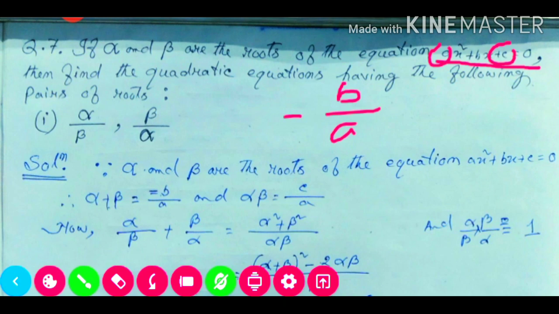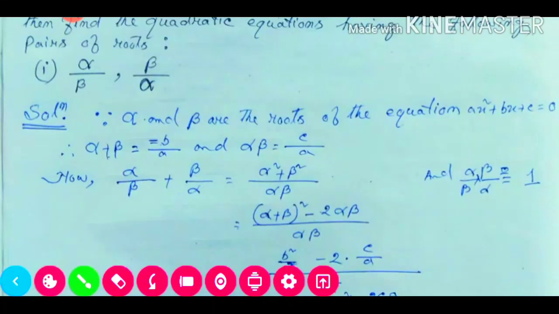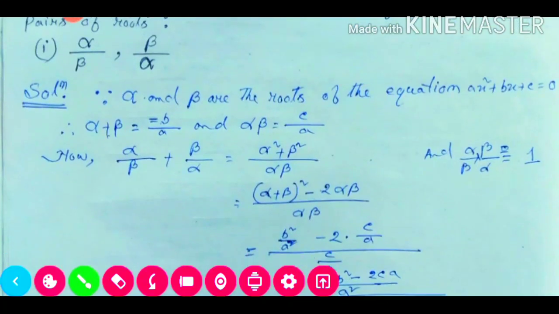Now whatever equation we need to find out, its roots are given as alpha divided by beta and beta divided by alpha. Now we need to find the sum and product of these two roots. The sum will be alpha divided by beta plus beta divided by alpha. If we take LCM, it will be alpha beta, and alpha square plus beta square will be the numerator. Now we know the formula for a square plus b square. We'll apply this formula. It will be alpha plus beta whole square minus 2 alpha beta, divided by alpha beta. Now we'll put the values.